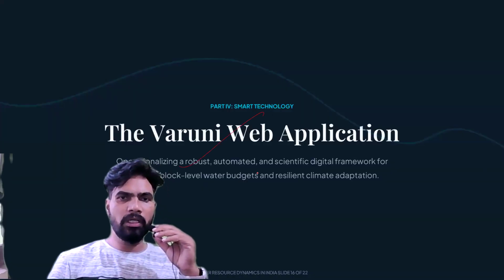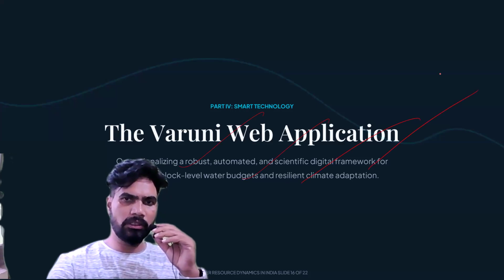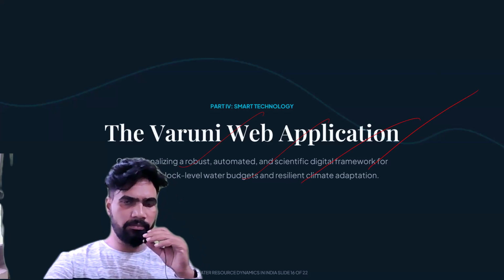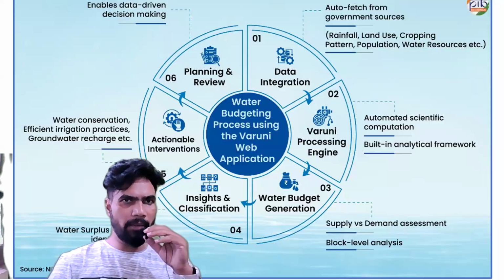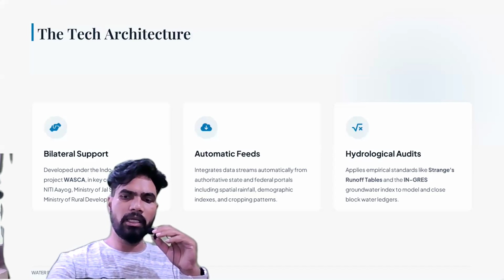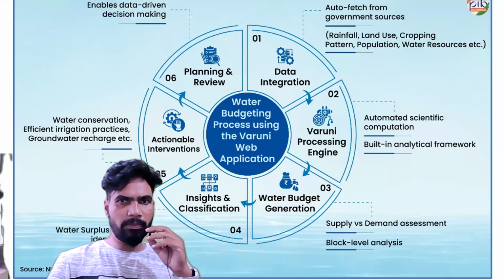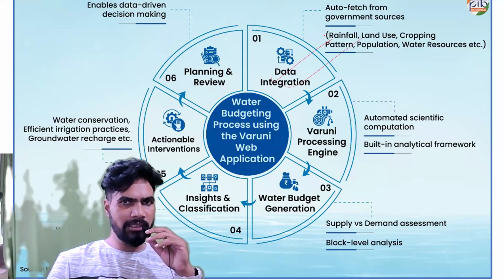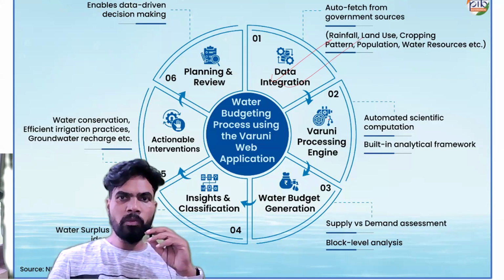Then we will come to another important segment, that is Varuni Web Application. पहले भी मैंने बताया था, ये important app has been developed. So क्या क्या important चीज़ें हैं इस application में. This application integrates data integration.